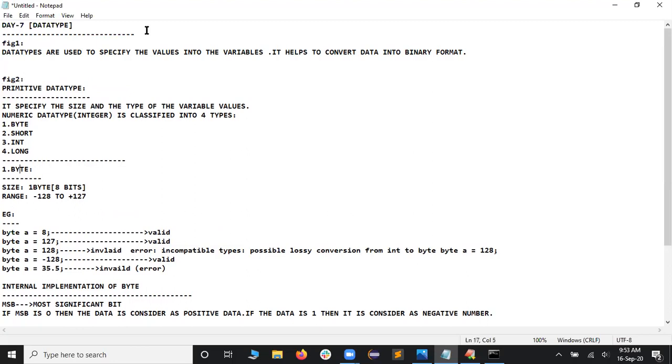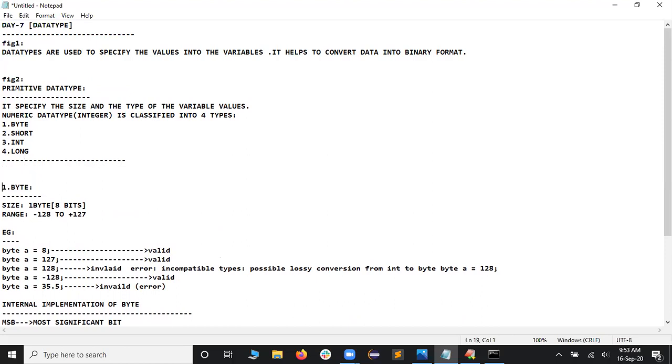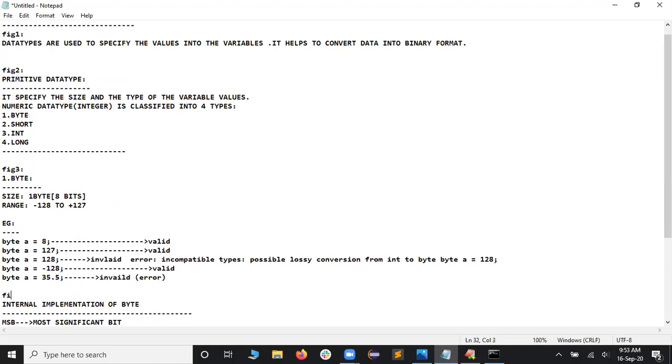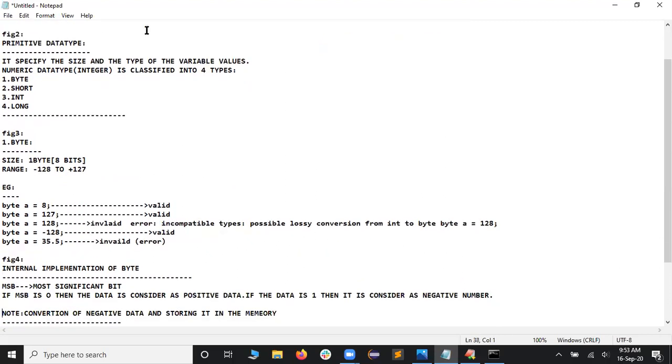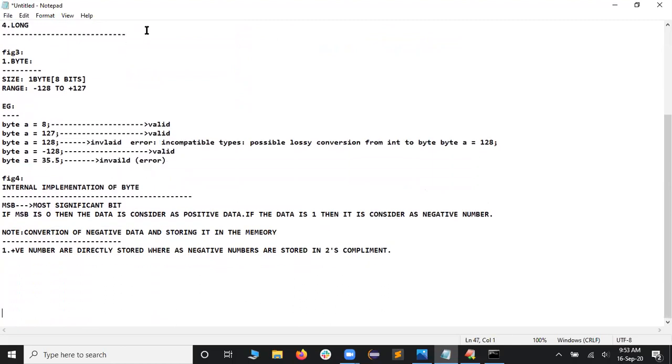After that we came into the byte, so you can consider the figure 3 here. After that you can write these notes, and this is nothing but the figure 4. So write the corresponding diagram first, so later you update the notes. Is that clear for you? Yes. Can I proceed with the next one? Yeah, I'll be moving with the next one.